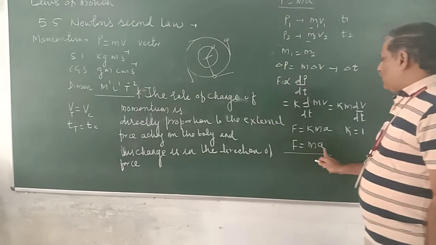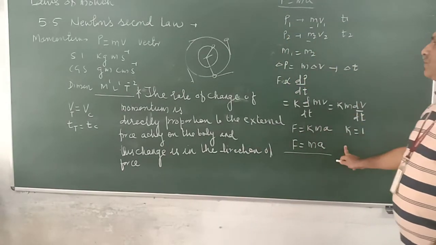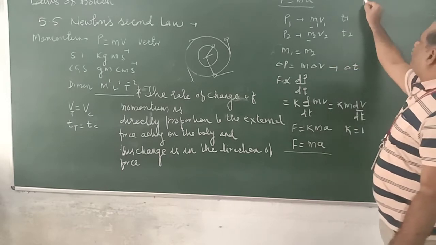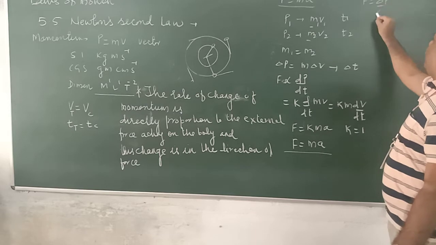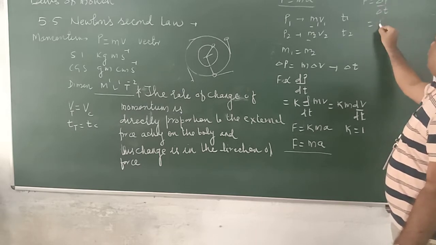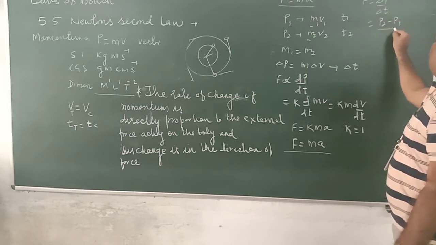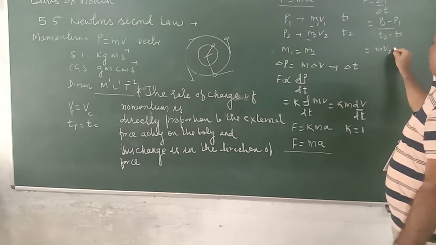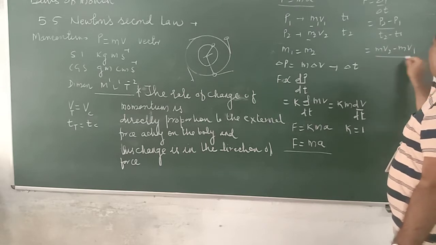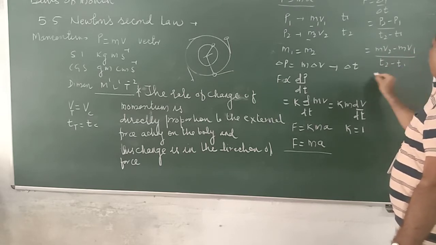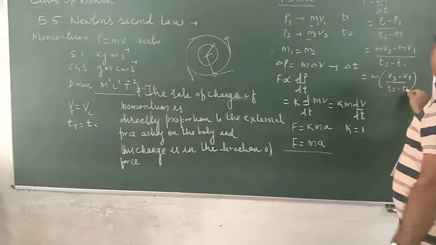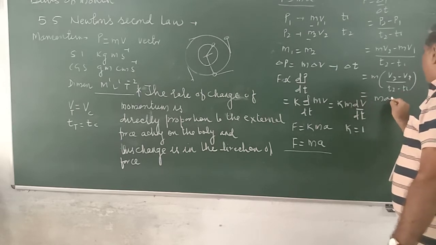We have gone through this by the calculus method. By the simple algebraic method also, F is equal to delta P by delta T. That is P2 minus P1 divided by T2 minus T1, which is mv2 minus mv1 divided by T2 minus T1, which is equal to m into v2 minus v1 divided by T2 minus T1, which is nothing but m into a.